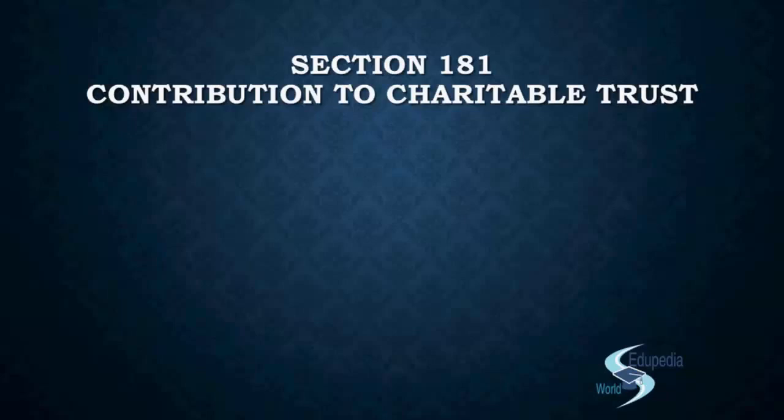If you want to make any contribution to a charitable trust, you could make a contribution only to bona fide funds, right? And this would be decided amongst all the directors in the board meeting. So the board of directors can decide and contribute to the charitable trust or any other bona fide charitable fund if they deem fit, right?